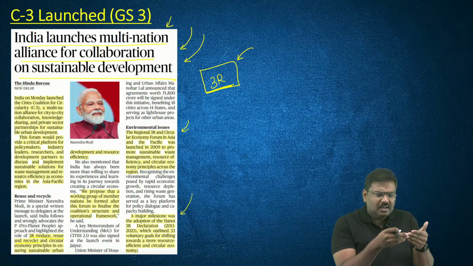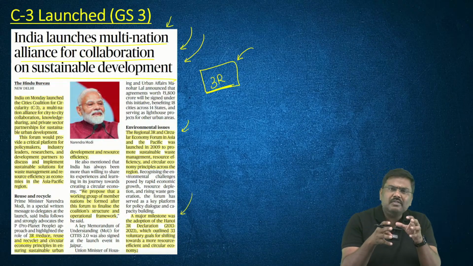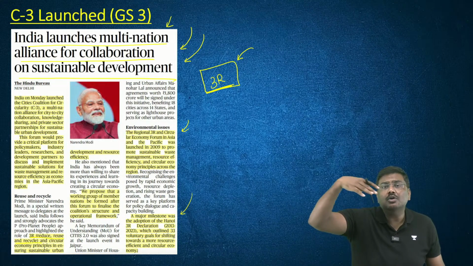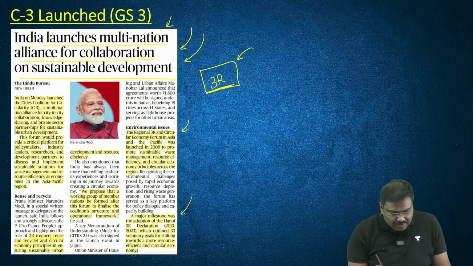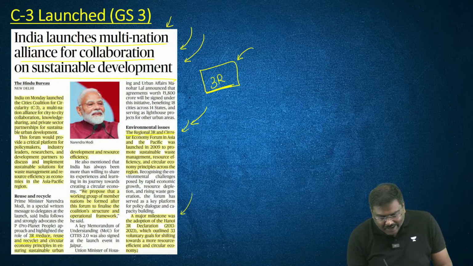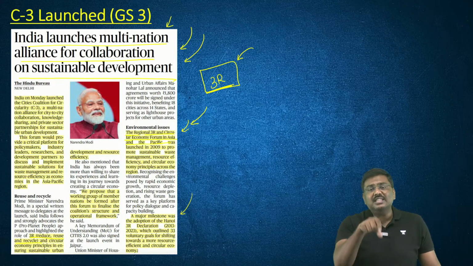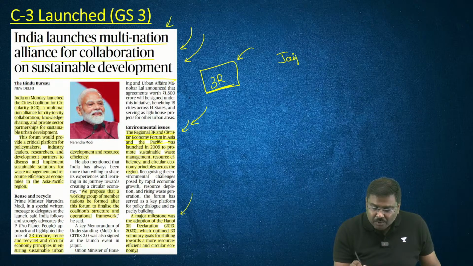Periodically, countries from the Asian part of the globe keep meeting, holding consultations and coming out with certain policy recommendations. The 12th Regional 3R and Circular Economy Forum is being conducted in India, at Jaipur.